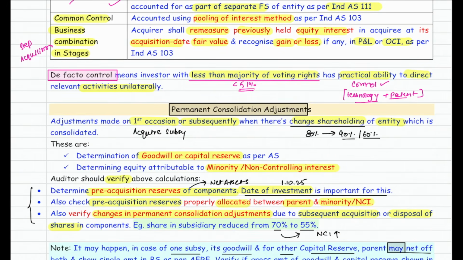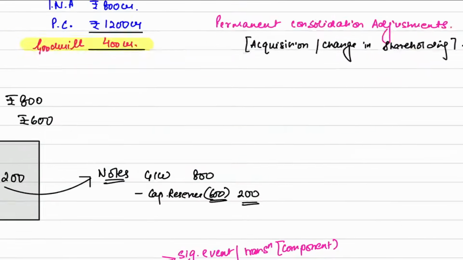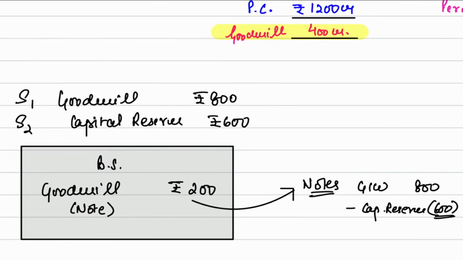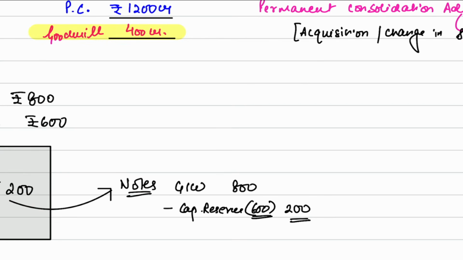Then we understood another concept. What was the concept? Let's say there is a goodwill of 800 and capital reserve of 600 for one subsidiary and another subsidiary. Can I show a net of 200? Yes, you can show a net of 200 goodwill in the balance sheet. But in the notes to accounts, you need to show that there is a goodwill of 800 and capital reserve of 600 and net balance of 200 will be shown.